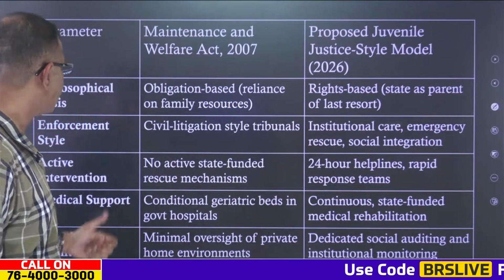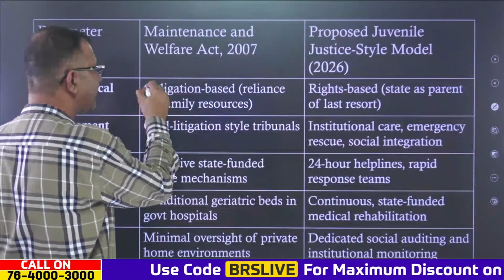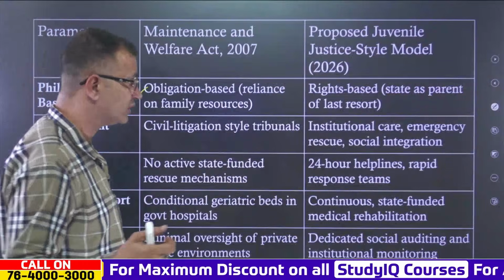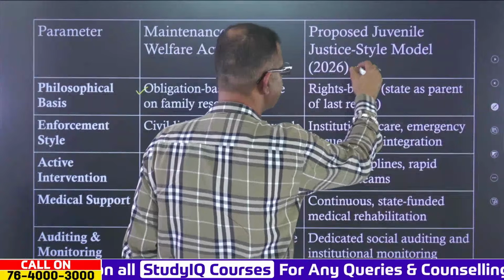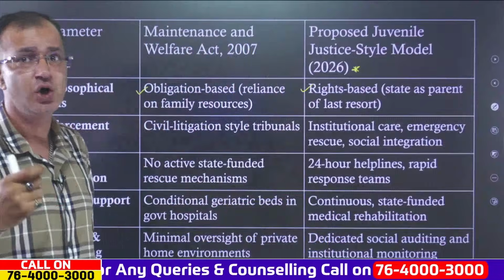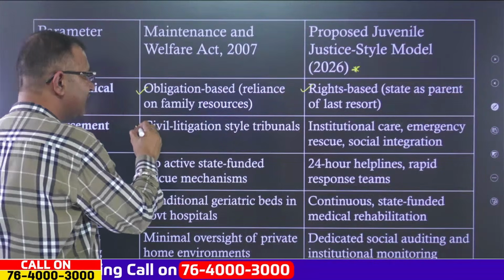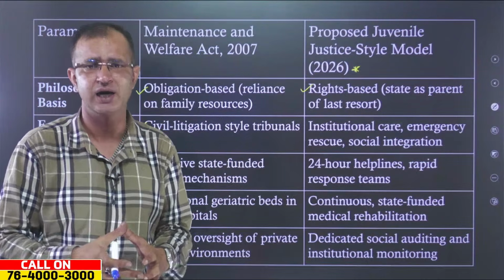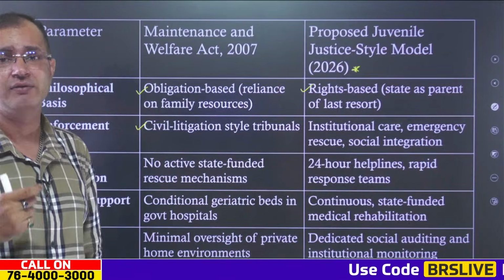When it comes to the philosophical basis, the Maintenance and Welfare Act of 2007 is an obligation-based act where the reliance is on family resources, but in the proposed juvenile justice style model there is a rights-based model where the state acts as the parent of last resort. Also, when it comes to enforcement, we have civil litigation style tribunals, basically the civil courts, which hear the petitions filed under the Maintenance and Welfare Act.